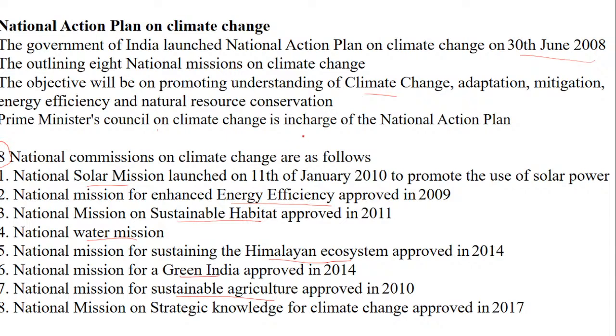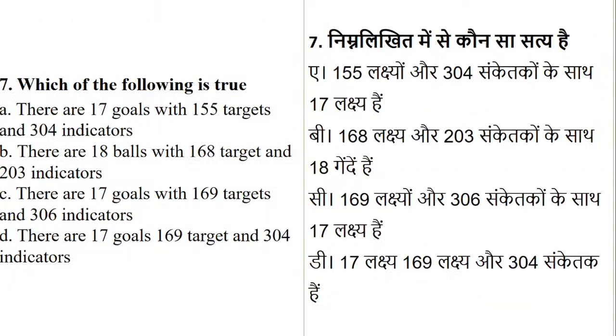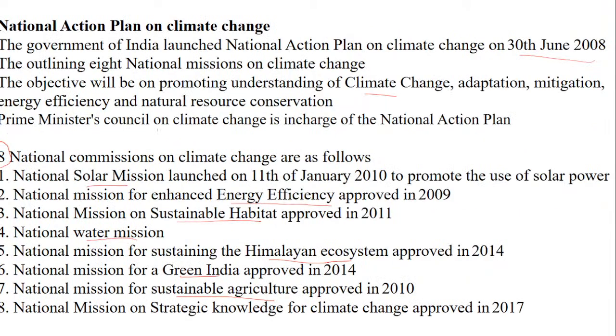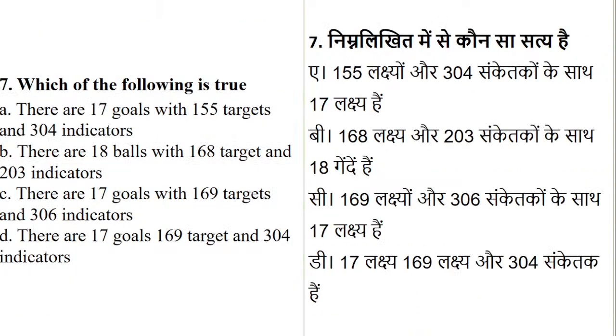Now, when we talk about the next question, I have not kept a question on this immediately. There is a second, third question in the coming slides. Okay, now let's see this next question. This is the easiest question. I have taught this in the first lecture itself. So can you tell me what number of goals are there, what number of targets, and what number of indicators?